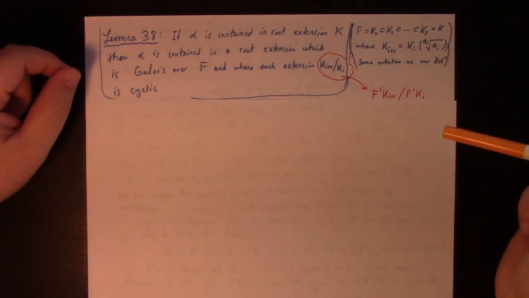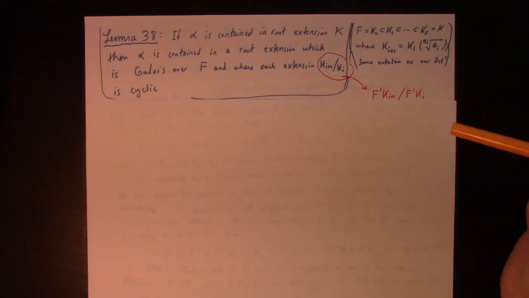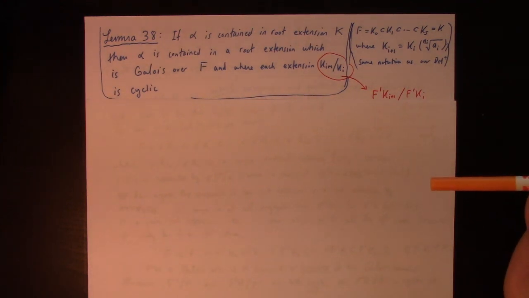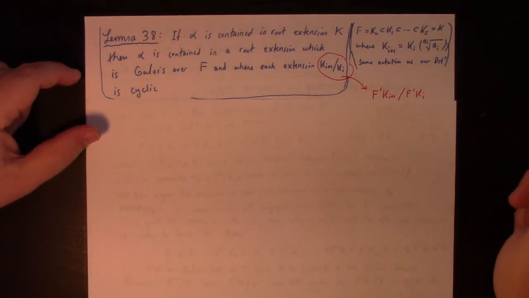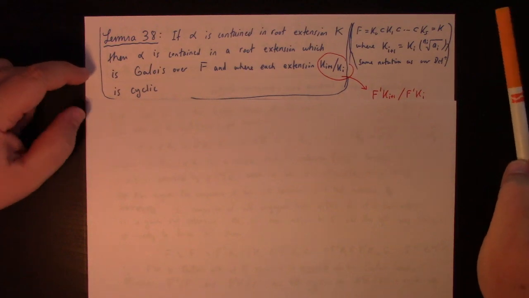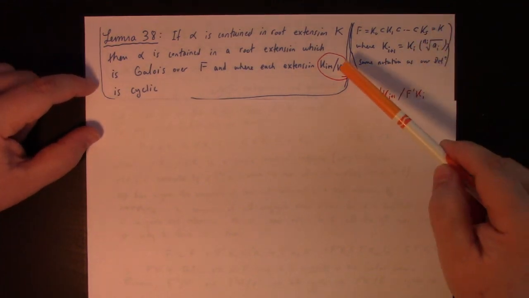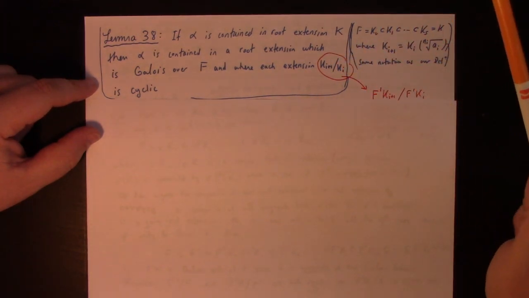So the thing is, he says, in considering radical extensions, we're on page 6, the end of 627 at the moment. In considering radical extensions, one may always adjoin roots of unity, since by definition, the roots of unity are radicals. This is useful because then cyclic extensions become radical extensions, and conversely. In particular, we have Lemma 38. If alpha is contained in a root extension K, then alpha is contained in a root extension which is Galois over F, and where each extension K_{i+1} over K_i is cyclic.